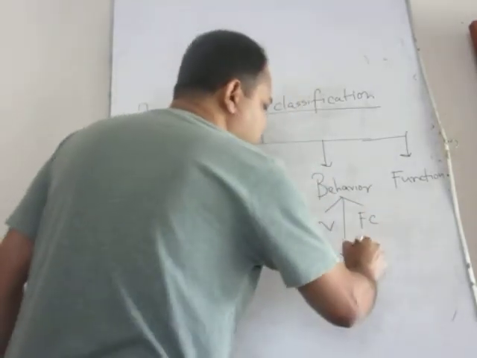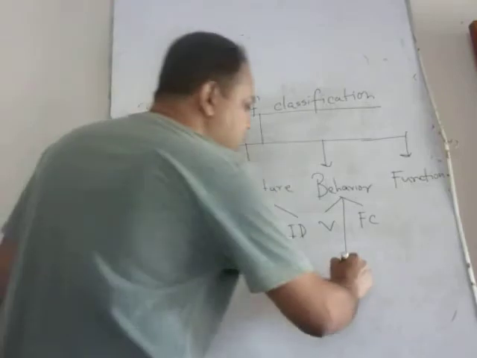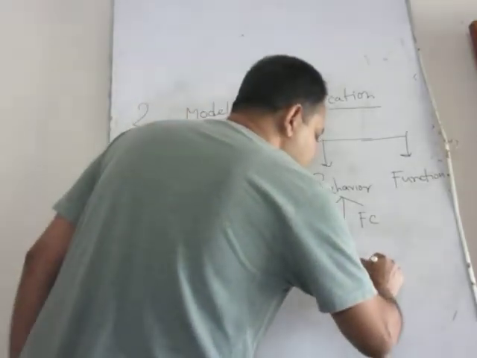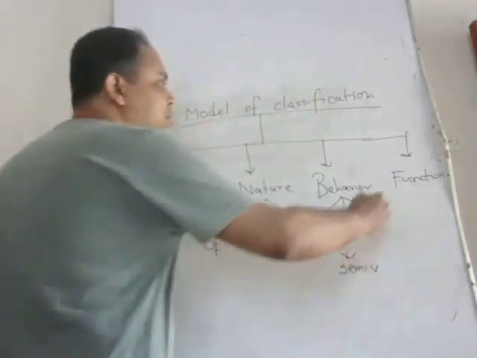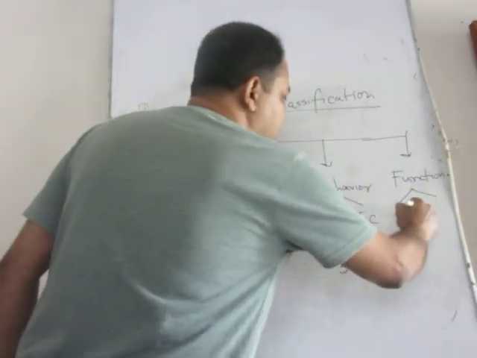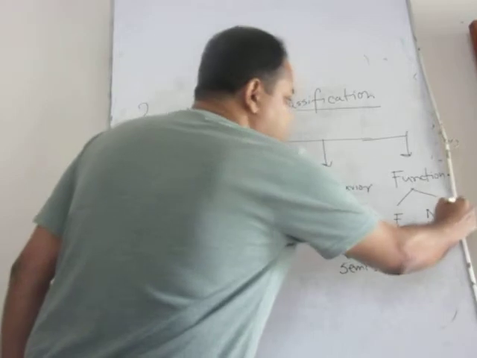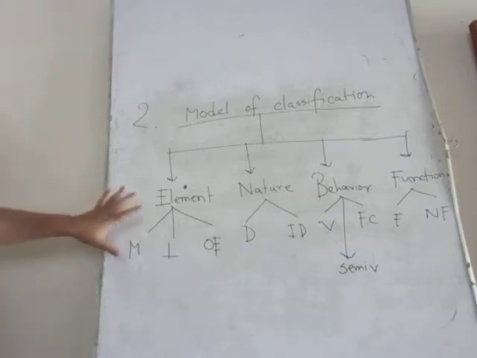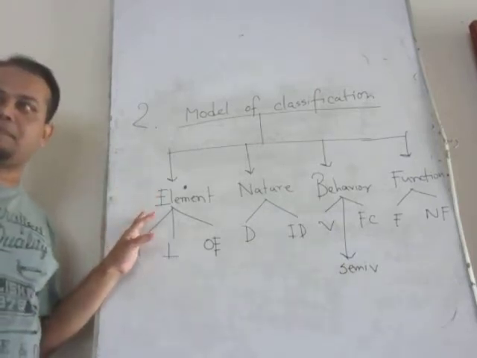There are some specific costs called semi-variable or mixed. And according to function, functional and non-functional. So this is the model of cost classification. Now we will go through this model elaborately. Okay?